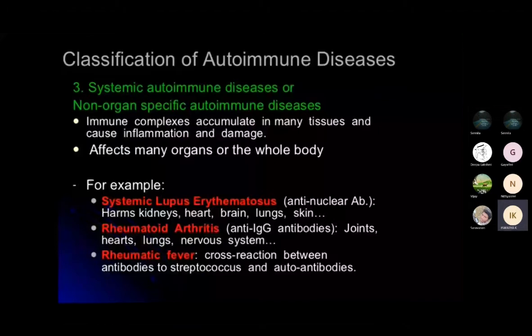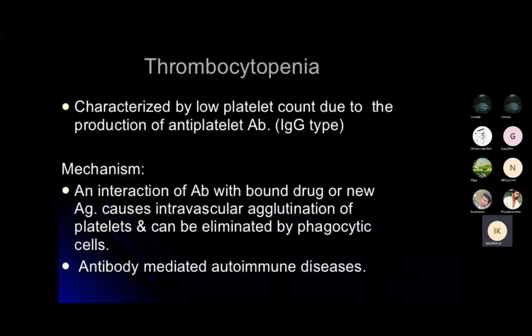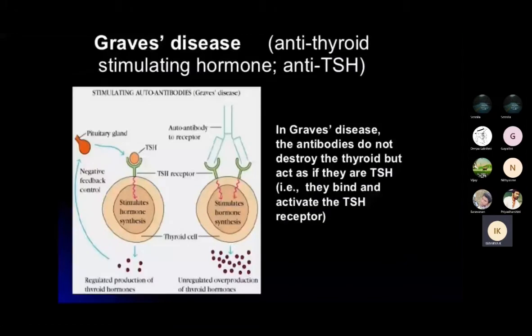So this will affect our kidney, heart, brain, lungs, nervous system, and it creates a cross reaction between the antibody and the self antigens. Okay, so this is autoimmune diseases. In autoimmune diseases also we have different kinds.